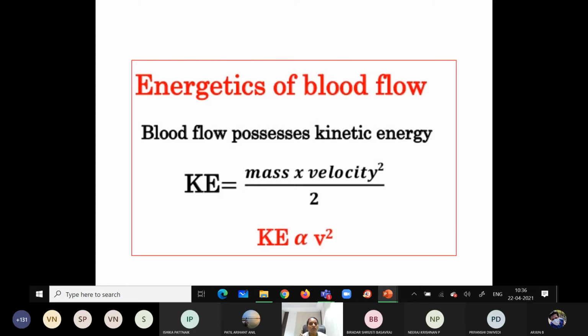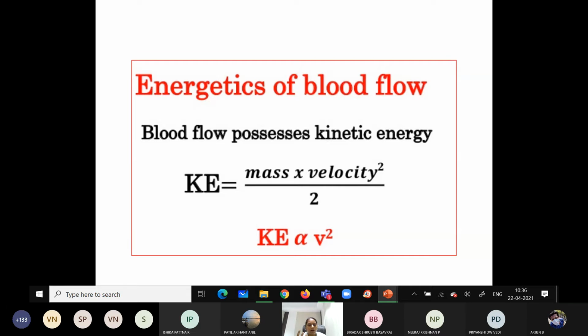This dynamic pressure component is due to what? Kinetic energy. The kinetic energy is produced due to the mass and the velocity. This in turn depends on the pressure.